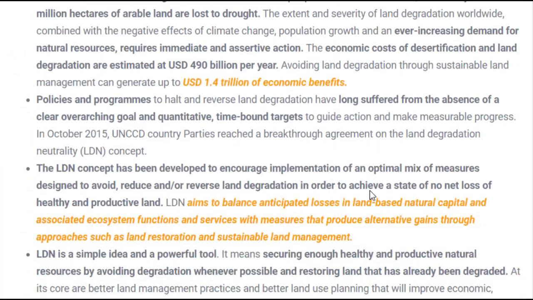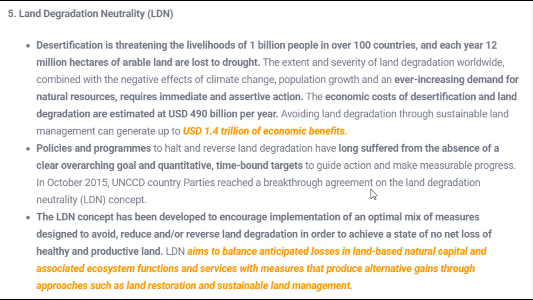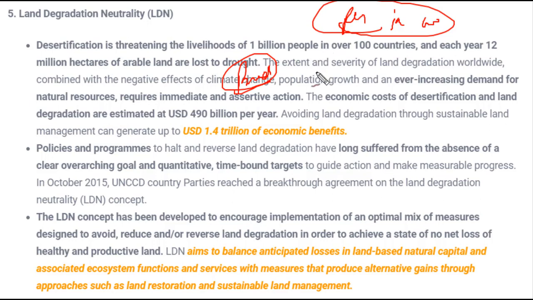Next is land degradation neutrality. What is happening? Agricultural farmers are using lots of pesticides, insecticides and weedicides. These are chemical components, and they are being used so that the productivity of crops can be increased. I'm not saying that increasing the productivity of crops is not a good idea, but in order to increase the productivity of that land, we are gradually degrading that land, and it is not impacting us in the short term, but in the long run it will impact us very drastically.